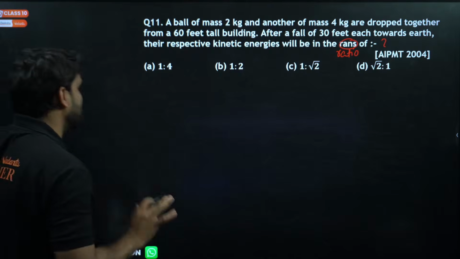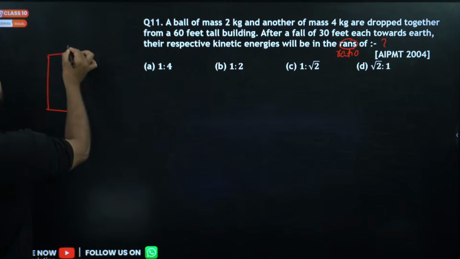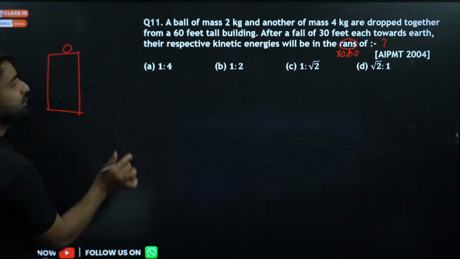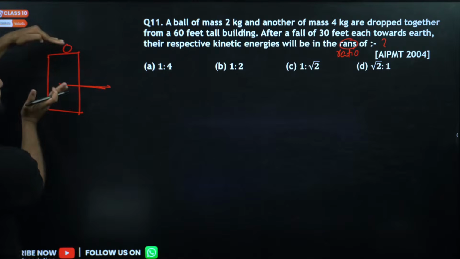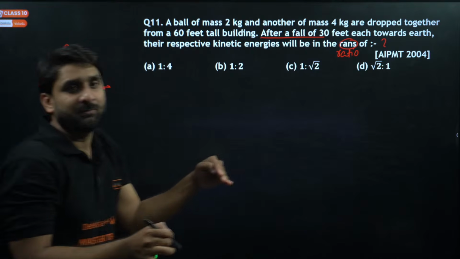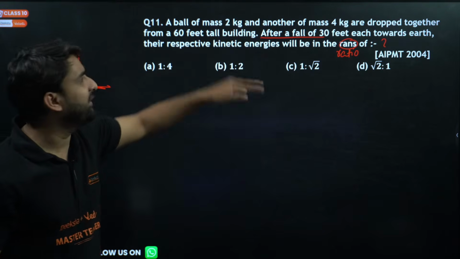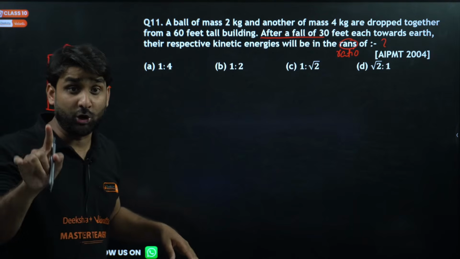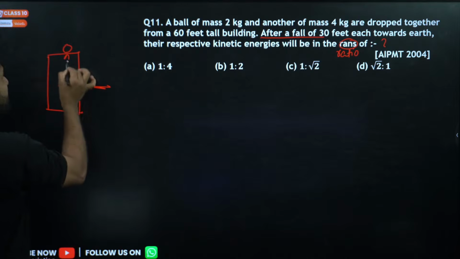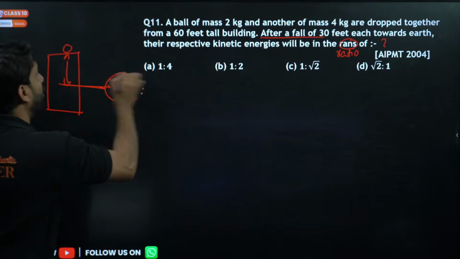So, listen, my dear champion. Whenever any objects, 2, 3, 4, 5 objects, are dropped from some height, then after some instant they are at equal height, because we are calculating after a fall of 30 feet. It is not that 2 kg falls 30 feet and 4 kg falls 40 feet. No, we are talking about the same distance. So after covering the same distance in the downward direction, the speed of the objects will remain the same.